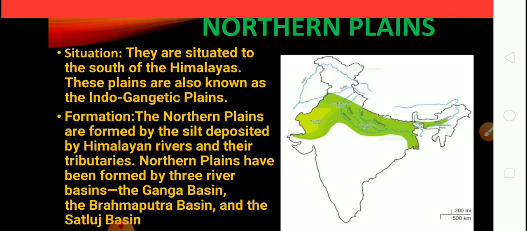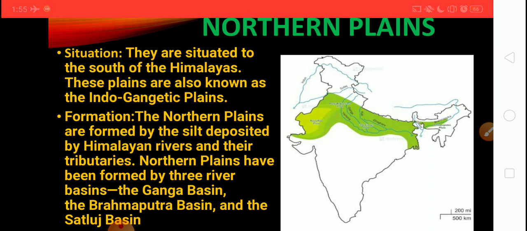Formation. Northern plains are formed by the silt deposited by Himalayan rivers and their tributaries. Silt is the fine sand that is carried by running water. So northern plains are formed by the deposition of silt by the Himalayan rivers.